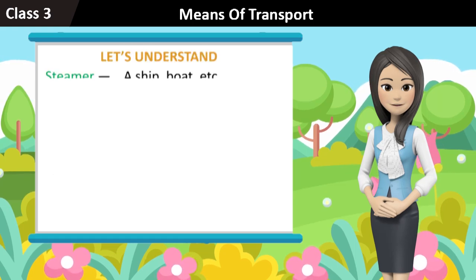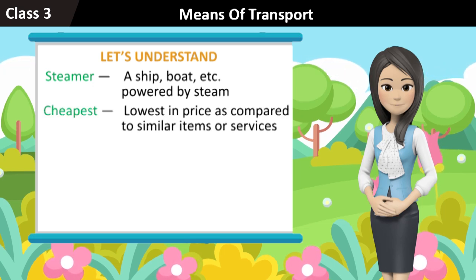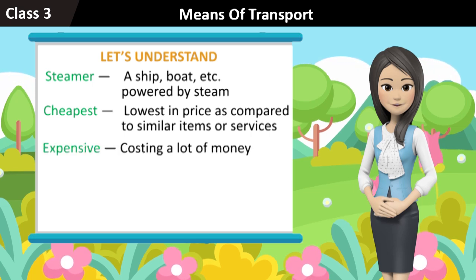Let's understand. Steamer: a ship, boat, etc. powered by steam. Cheapest: lowest in price as compared to similar items or services. Expensive: costing a lot of money.